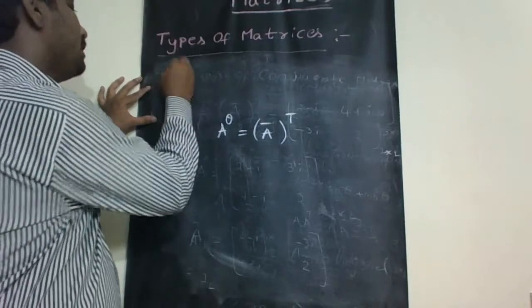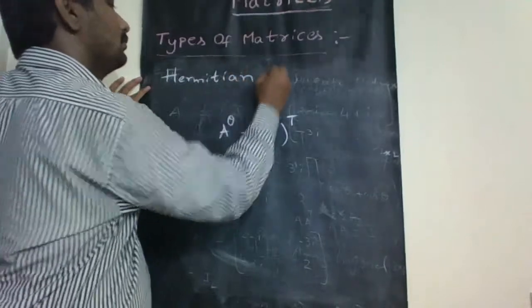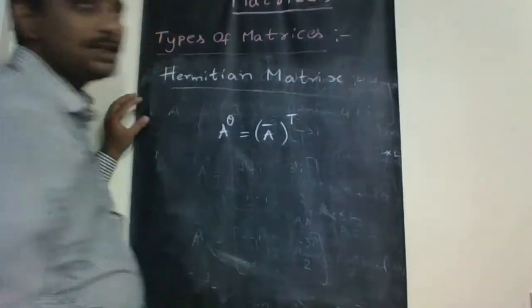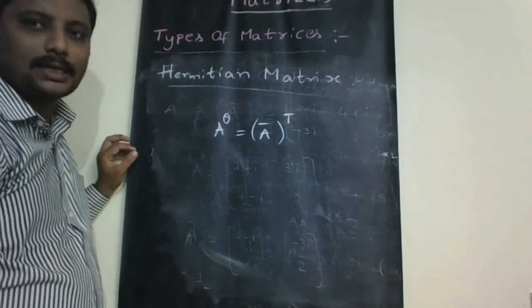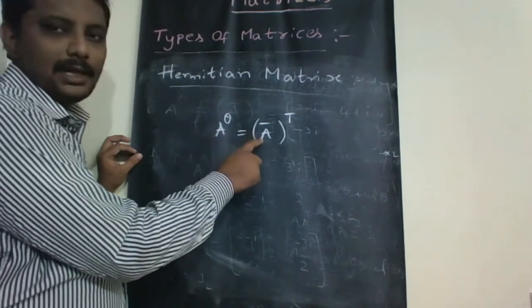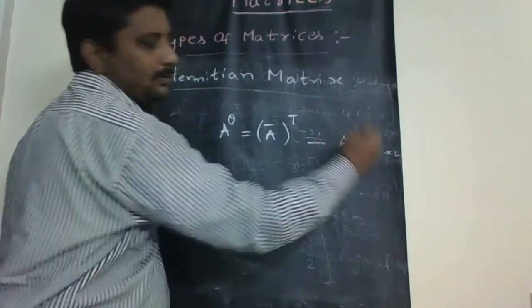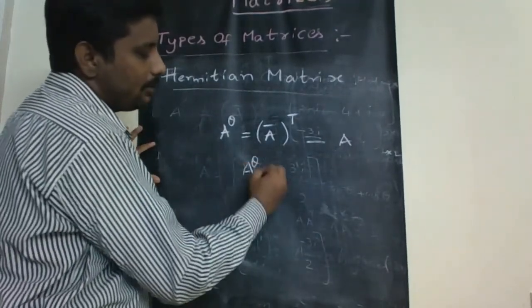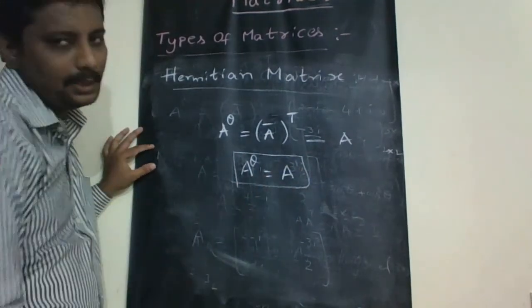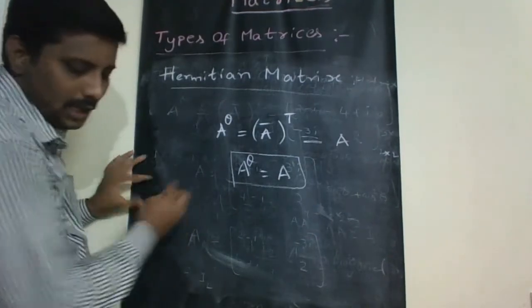Next, coming to Hermitian matrix. A square matrix capital A is said to be Hermitian if A power theta, which is A bar whole transpose, is equal to A. That is, A power theta is A, then the square matrix capital A is called Hermitian matrix. For example,